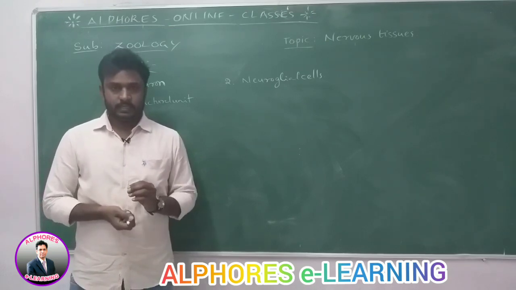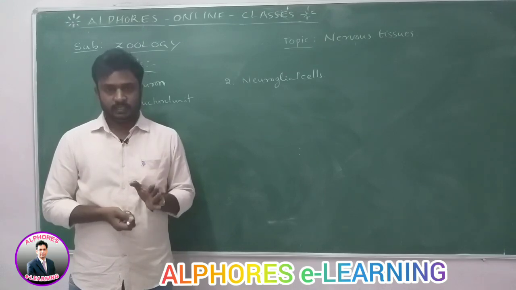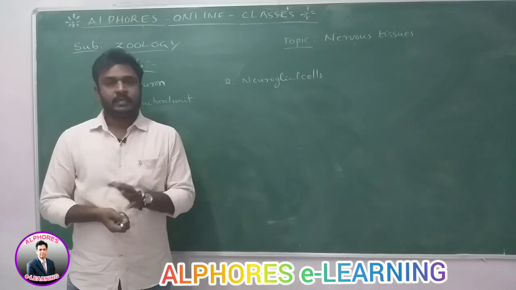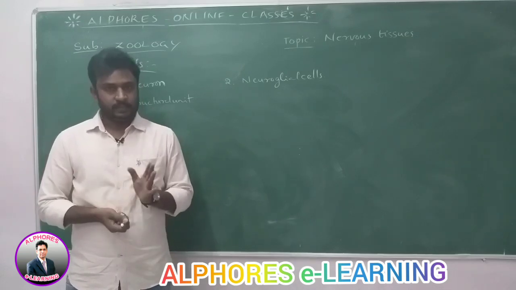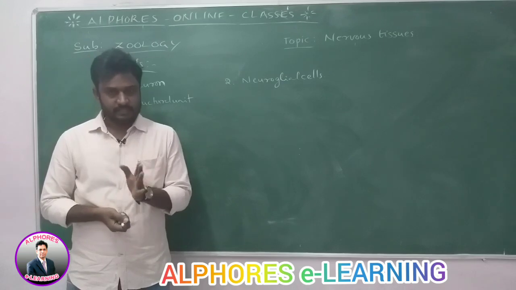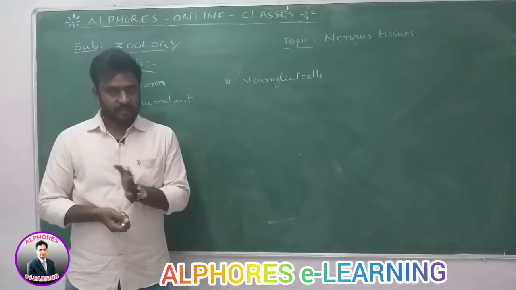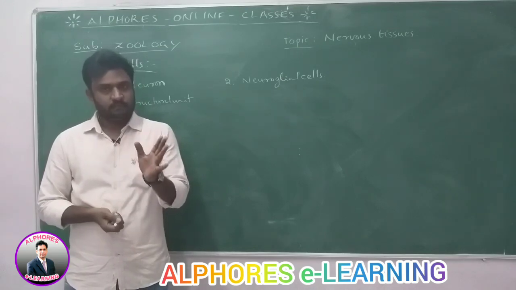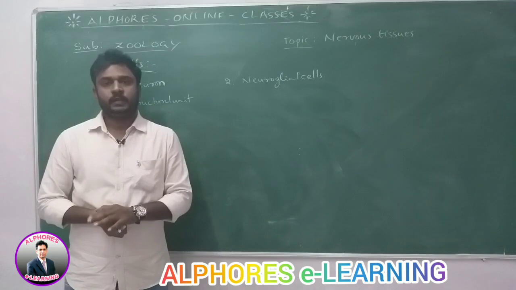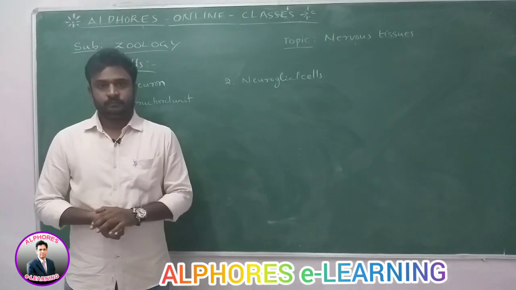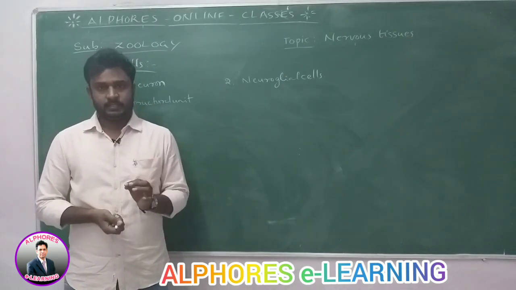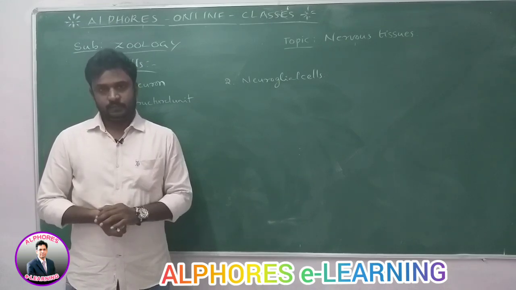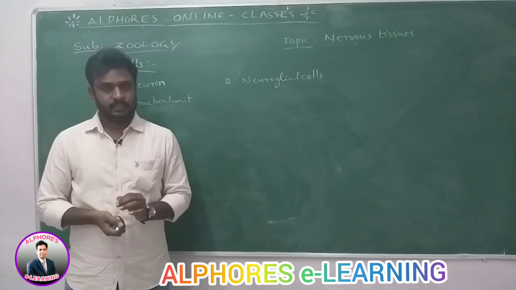These neurons are the conducting cells which conduct impulses in the form of action potentials. They travel the impulses just like messages. Neurons act like wires which transfer messages from one part of the body to another part of the body. That is the function of neuron. Neurons are the structural units, and 100 billion neurons are present in human beings.